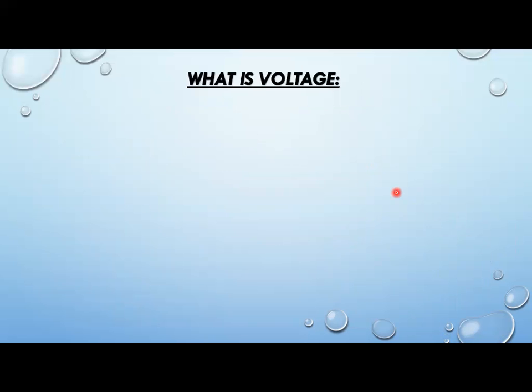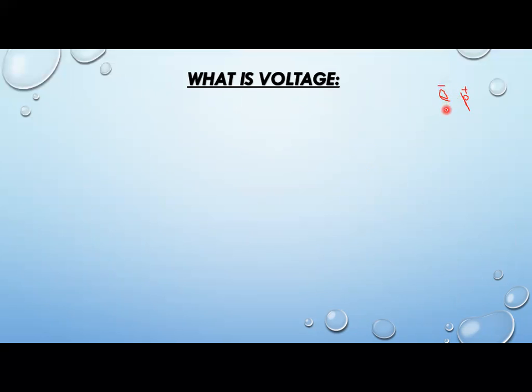Now what is voltage? Any idea? Listen to me very carefully. We were talking continuously that electric current is produced by the flow of electric charges. What are those electric charges? Electrons and protons, that are negative and positive charges.